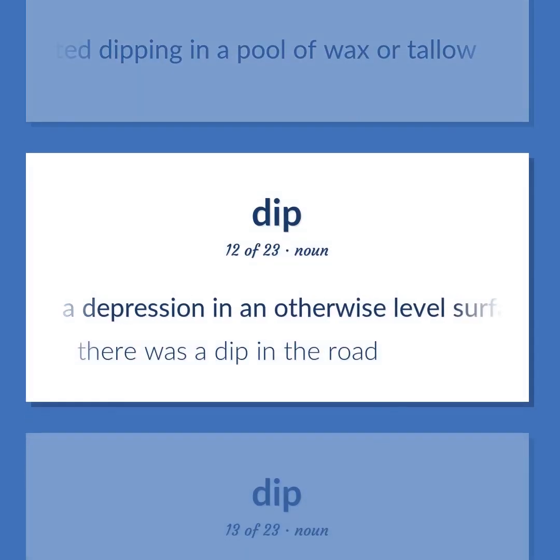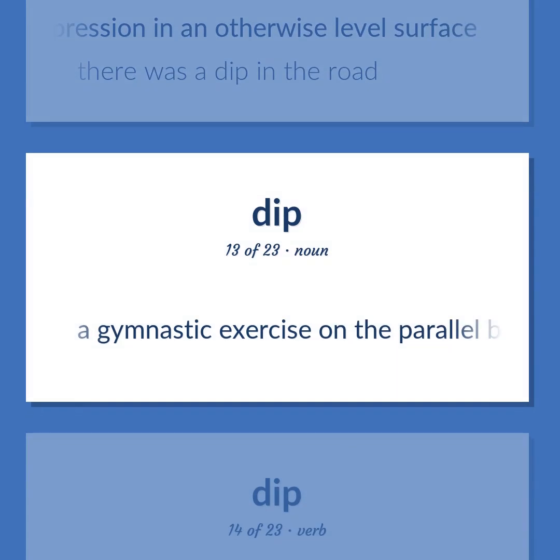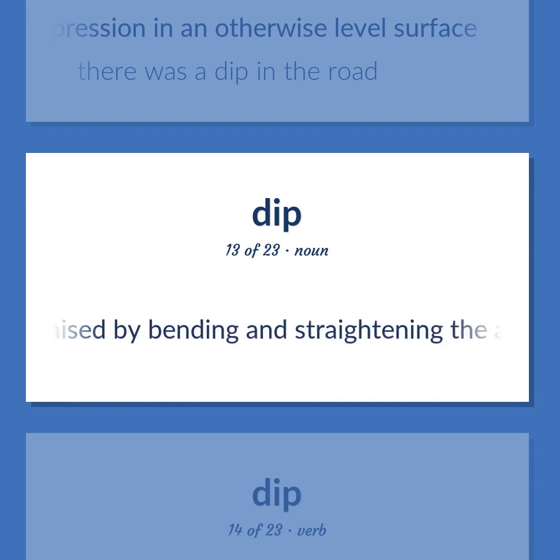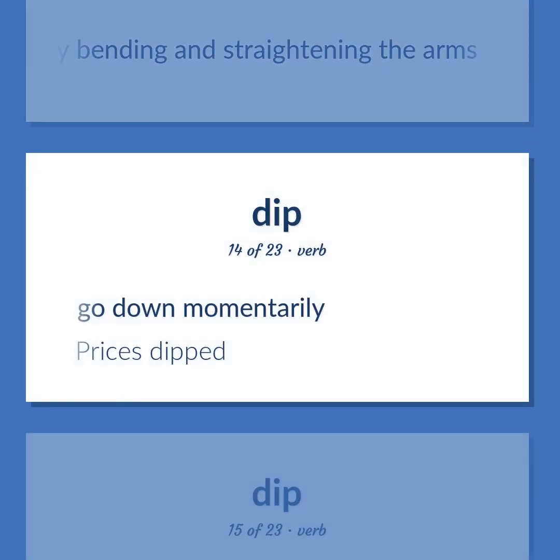A depression in an otherwise level surface. There was a dip in the road. A gymnastic exercise on the parallel bars in which the body is lowered and raised by bending and straightening the arms. Go down momentarily. Prices dipped.